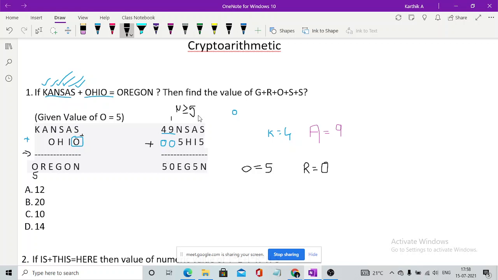We cannot take it as 9 as well, because we already have 9 for the value of A. So there are chances for N to be 8 or 7 or 6. There are 3 cases. So we cannot just conclude the value of N here, because we don't know the value of E as well.